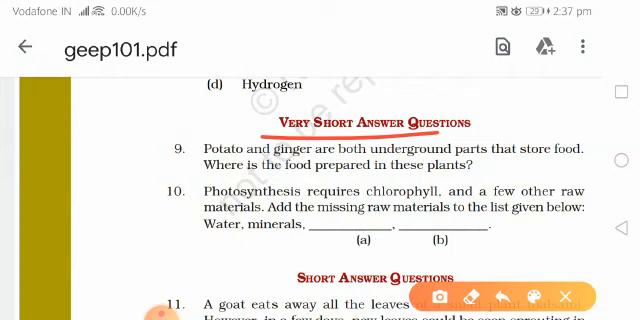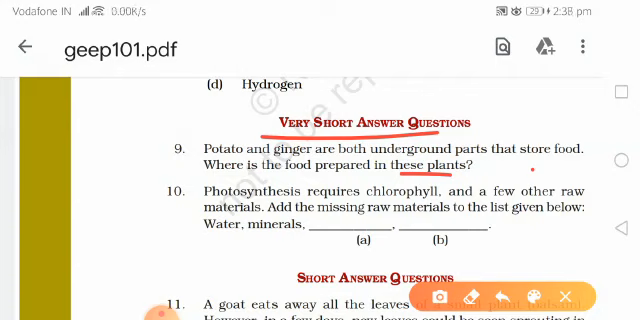Okay, so the answer is a short answer, so I will speak and you can write if you want to. The food is prepared in the form of starch. In potato and ginger plants, food is stored in the underground parts, though it is prepared by leaves, as these are plants and they also have leaves, so the food is prepared in their leaves.